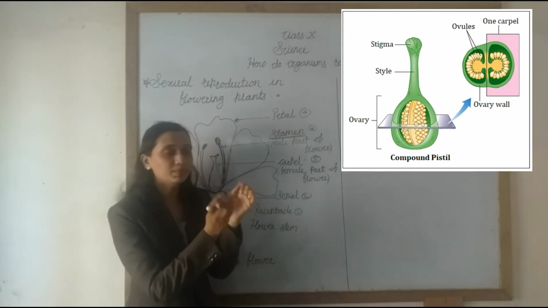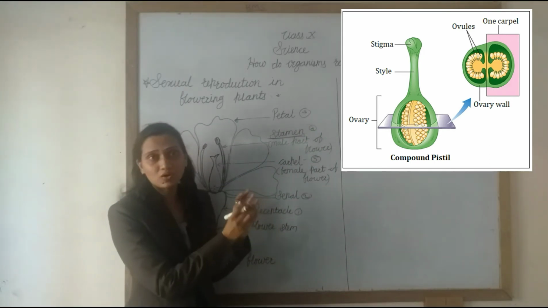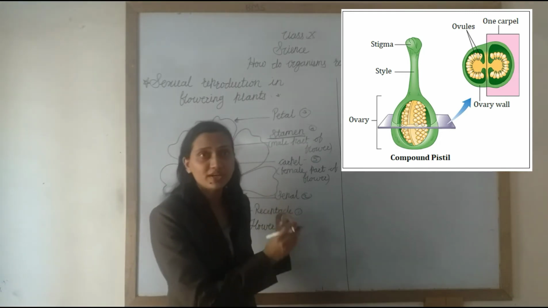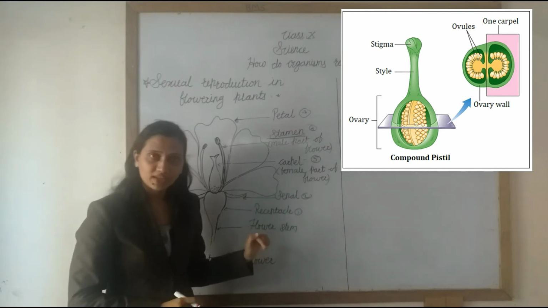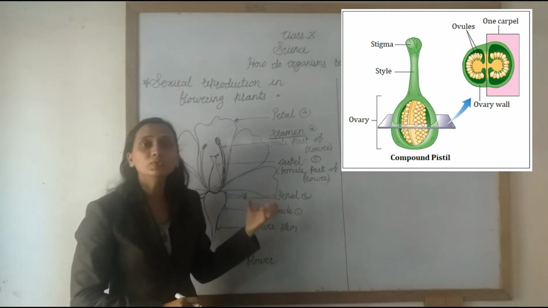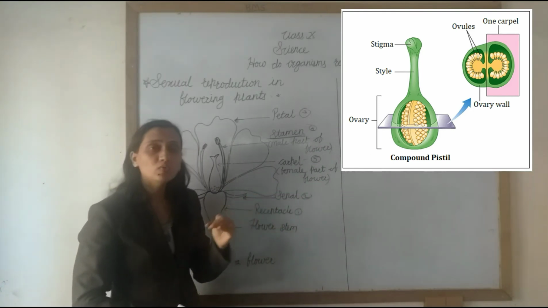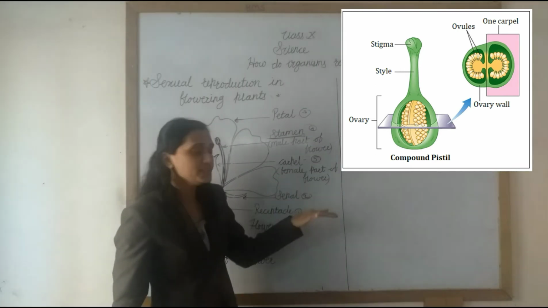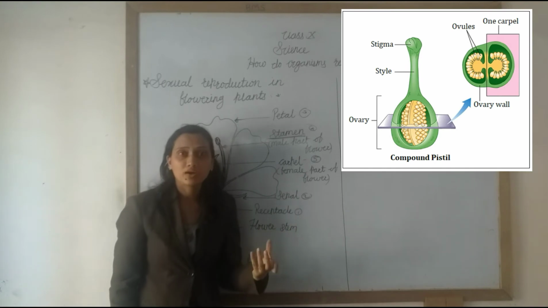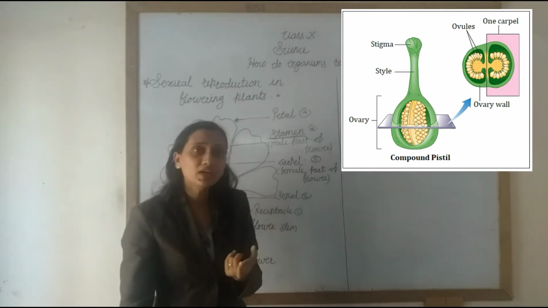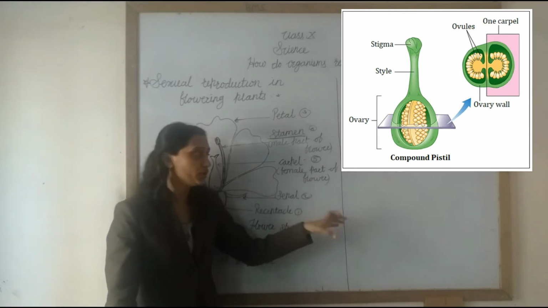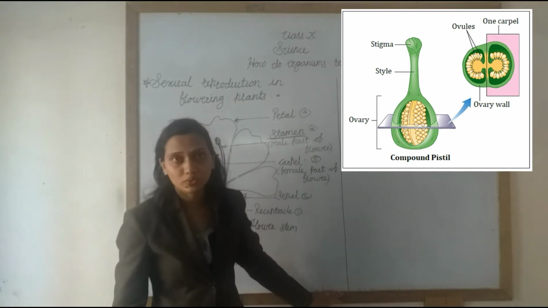And last, at the base of the style, there is a bulging, swollen part called the ovary. Inside the ovary, ovules are present, and in the ovules, the ova, otherwise called eggs. The ovum, or egg, is the female gamete which is produced inside the ovule.